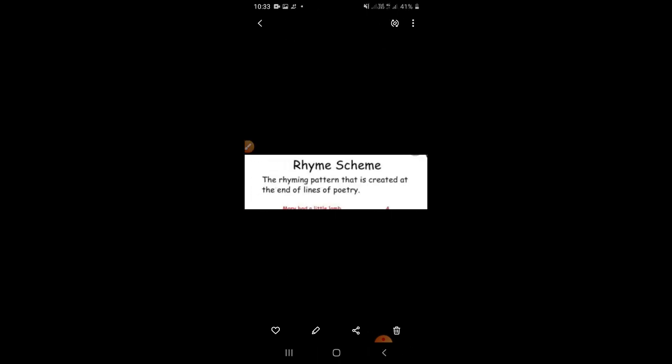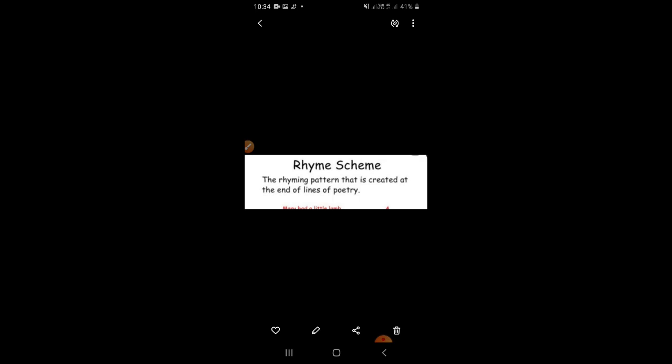And a rhyme scheme is a rhyming pattern that is created at the end of the lines of a poem. Rhyming words is nothing else, children; we have to give a name to the pattern of the rhyming words. That one is called a rhyme scheme. So in our given poem: meet, street, AA; satisfied, beside, BB. So all our given stanzas have an AA, BB rhyme scheme. Okay, is it clear? If the poem does not have a rhyme scheme, it is considered to be a free verse poem. Okay, clear, all of you?